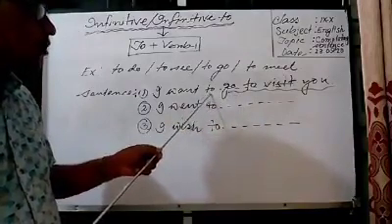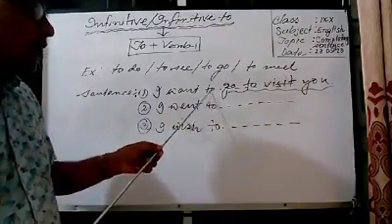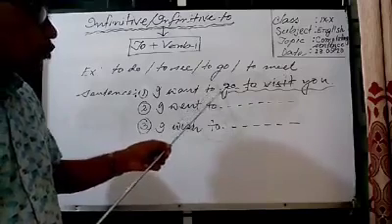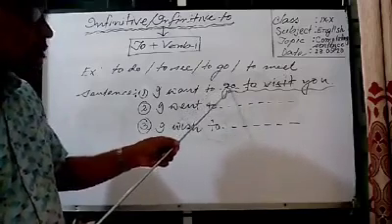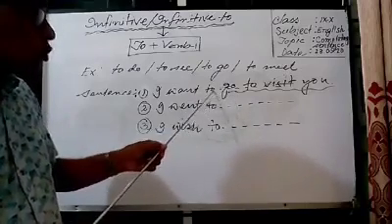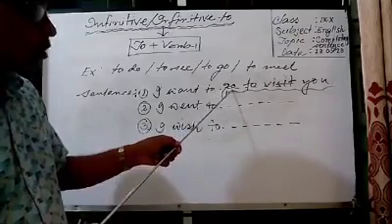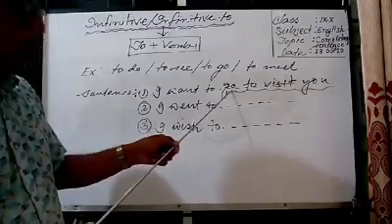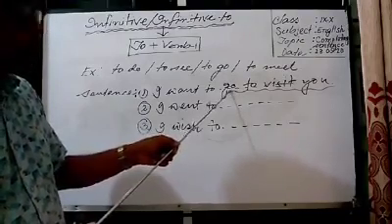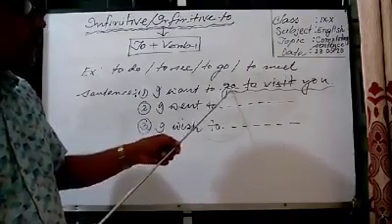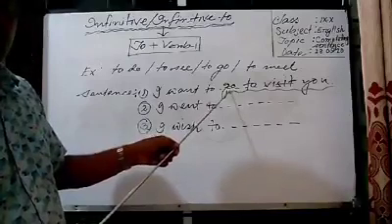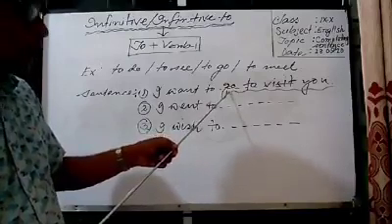Here in this sentence to has been given, and I know that after to I have to use the present form of a verb. So after to I have used the present form of a verb, that is go. Go, of course, is the present form of a verb, the past tense of which is went and past participle gone.